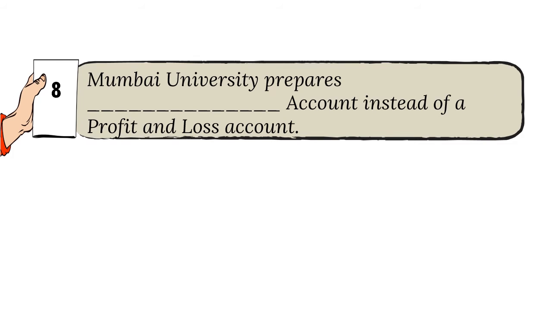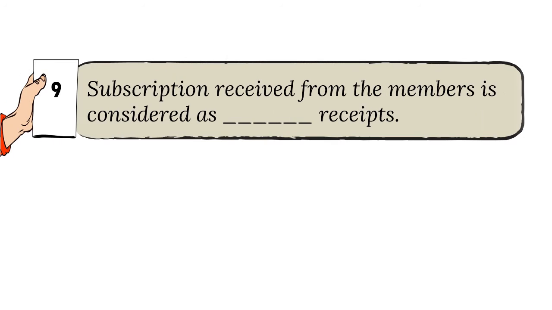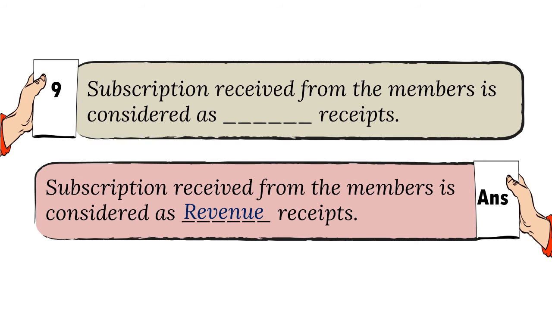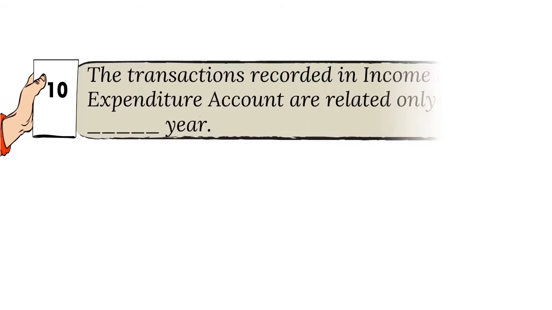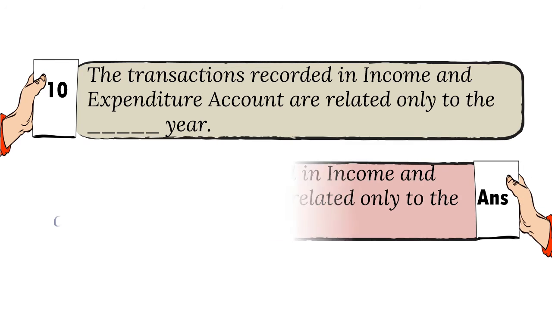8. Mumbai University prepares dash account instead of a profit and loss account. And the answer is income and expenditure. 9. Subscription received from the members is considered as dash receipts. And the answer is revenue. 10. The transactions recorded in income and expenditure account are related only to the dash year. And the answer is current.